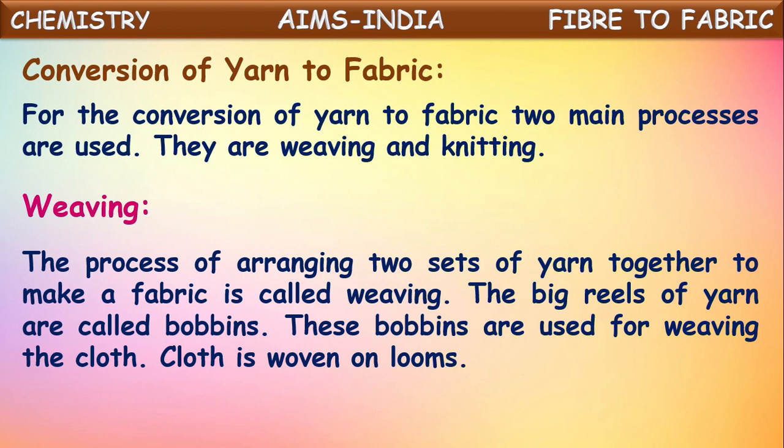So while weaving fabric, if they use more than one kind of yarn, two or more sets of yarn together for weaving cloths, then that process is called weaving. In this, the big reels of yarn which are used for weaving cloths are called bobbins. These bobbins are used for weaving cloths. These cloths are woven from the bobbins, from the yarn, on looms. The machines used for weaving clothes are called looms.